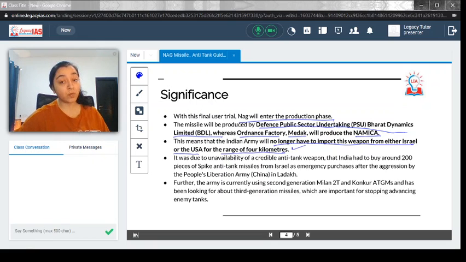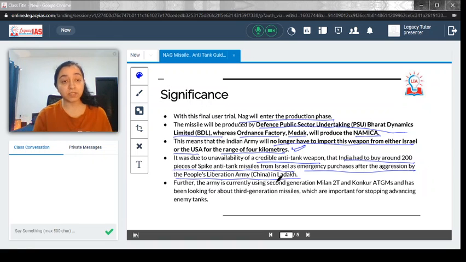Now this is actually the most important significance that you need to know: earlier we were dependent on Israel or the USA to provide us with an anti-tank guided missile system if we had to target enemy tanks at a range of 4 km. Now we have the capability and we will not be dependent on imports from either Israel or the USA. It was due to the unavailability of a credible anti-tank weapon that India had to buy around 200 pieces of the Spike anti-tank missile from Israel as emergency purchases after the aggression by the PLA China in Ladakh. So this is something you can relate to.